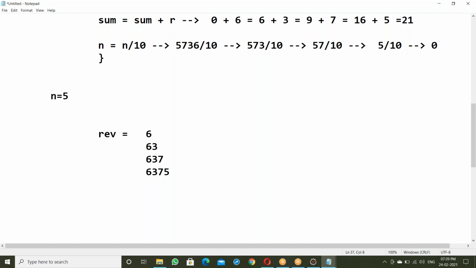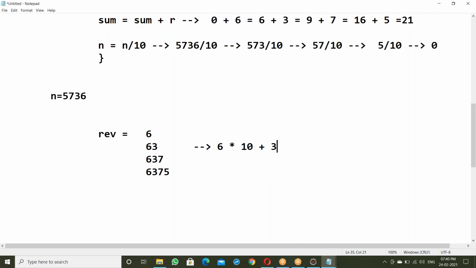How is this? 5736: first 6, next 63, next 637, next 6375. How to get it? 63 is 6 multiplied by 10 plus 3.